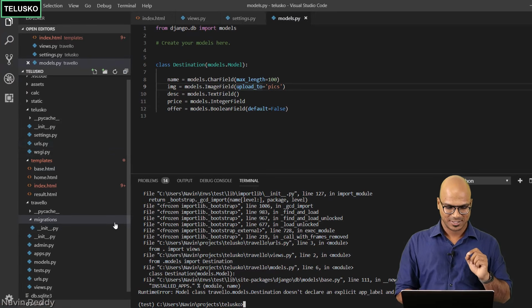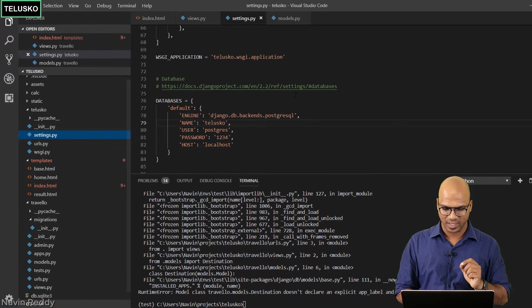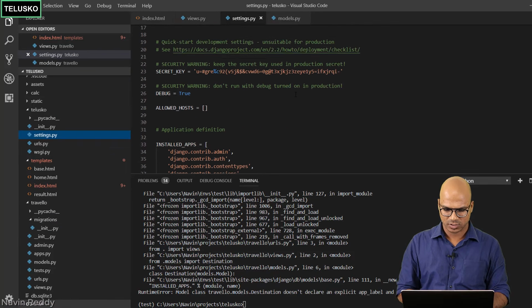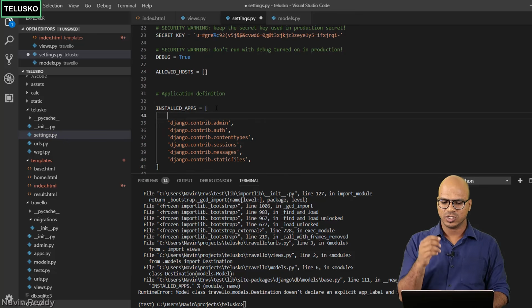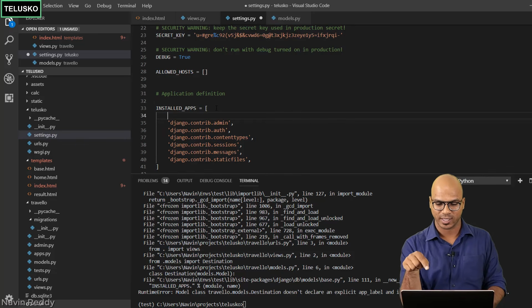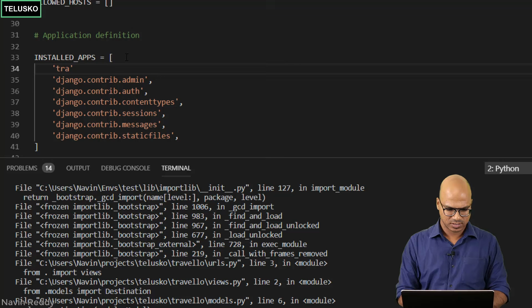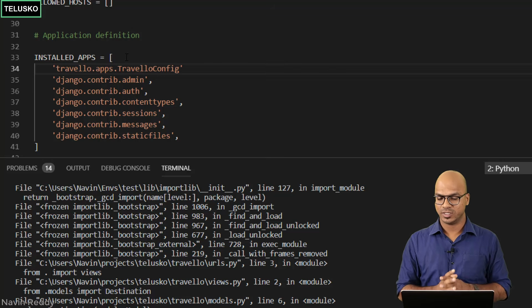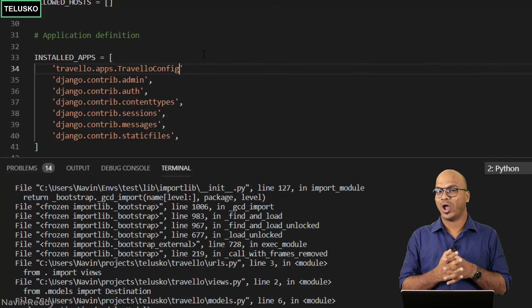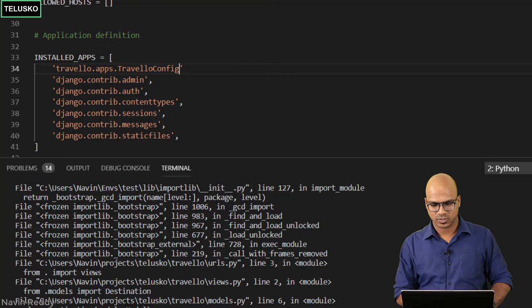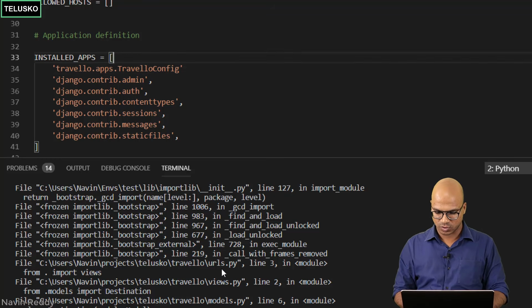Okay, so you can see there's an error, and it says the Traveler model destination is not available in the installed apps. So if you go back to settings.py, if you remember, we have talked about installed apps, or maybe not. So you have to mention your application name here, whatever you're working with. So let's do that quickly. So the app name is traveler.apps.TravelerConfig. This is what you have to mention here. So your project should know what apps you're working with. So this is important. If you don't do that, it will not do the migration.